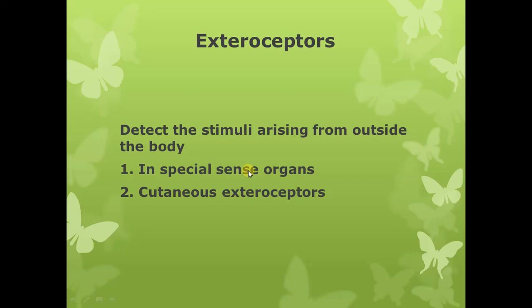While the other type of the exteroceptors are the cutaneous exteroceptors. Now, cutaneous exteroceptors are widely distributed in the skin and the superficial tissues of the body, like in the subcutaneous tissue, and they do not have special sense organs for them, and they are widely distributed.